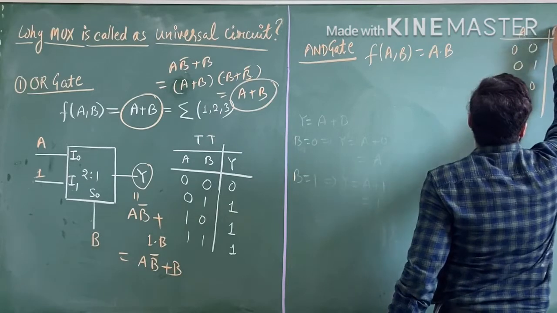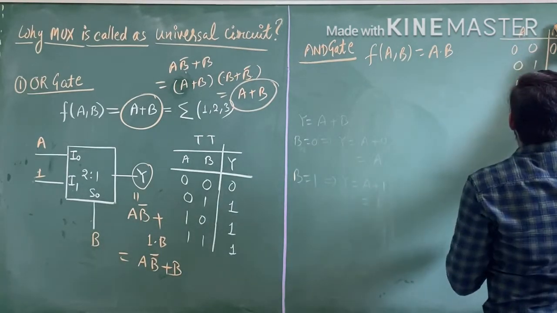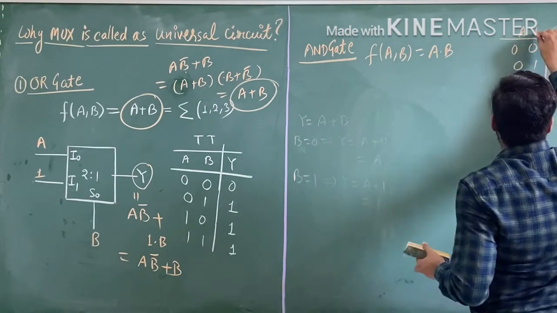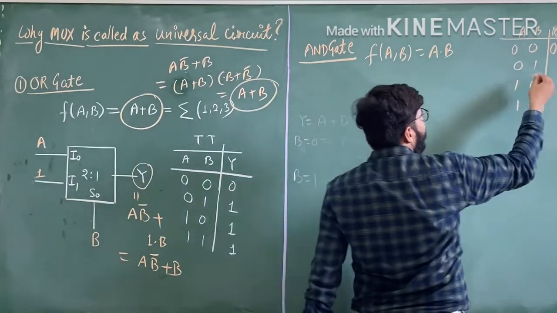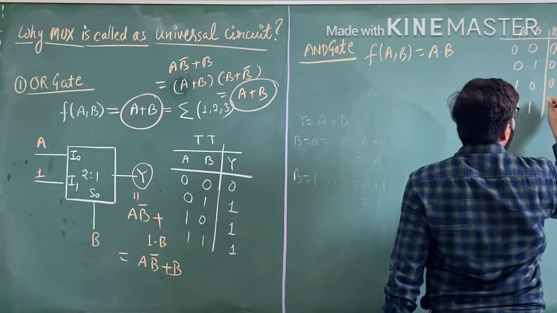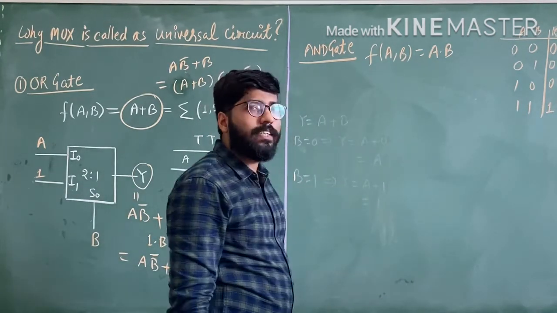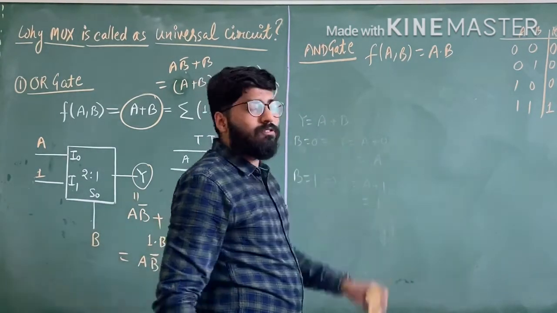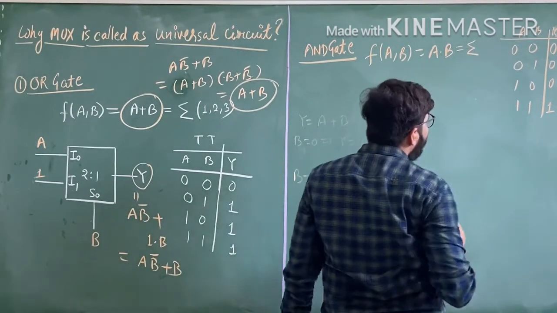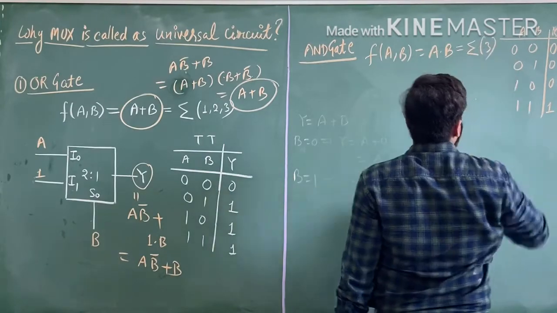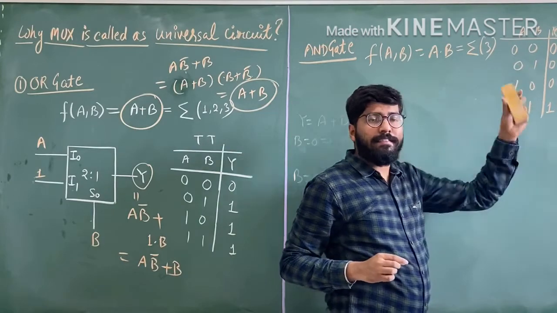This is A, this is B, and this is Y. So 0 into 0 is 0, 0 into 1 is 0, 1 into 0 is 0, and 1 into 1 is 1. If both the inputs are 1, we get output 1 in the case of the AND gate. If we write it in minterm form, we can write it as 3, because this is 0, this is 1, this is 2, and this is 3.